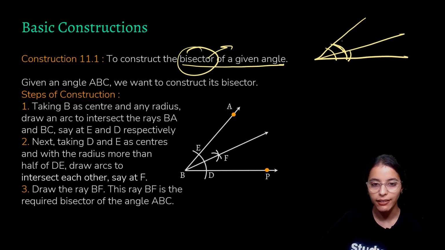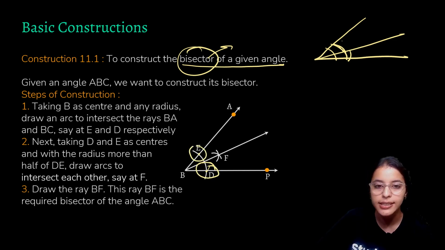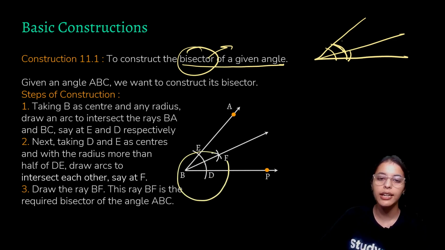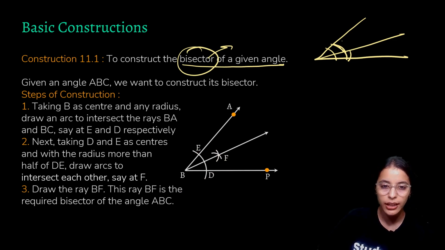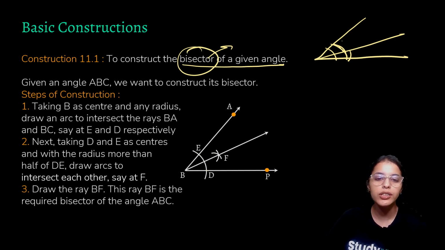Also, it is important to note that we have to open this compass not too small, so that it is not just making an arc over here, because if it is too small then the circles won't intersect with each other. That is, these are the arcs of the circle, right? So we have made the arcs so wide that they intersect with each other. So just try to open it more than half of ABE. That is, try to open it like this, or maybe you need not change the size of the compass and just keep it as BD, as it was earlier.